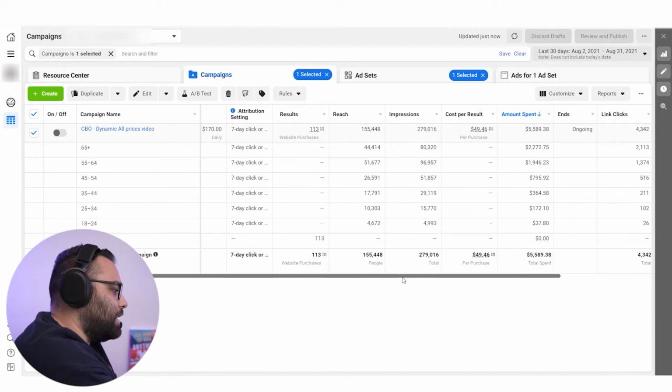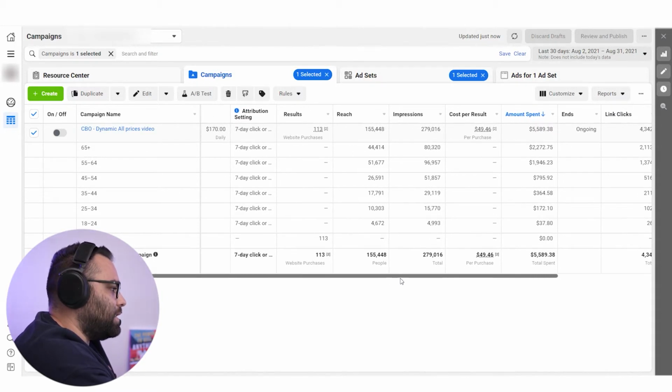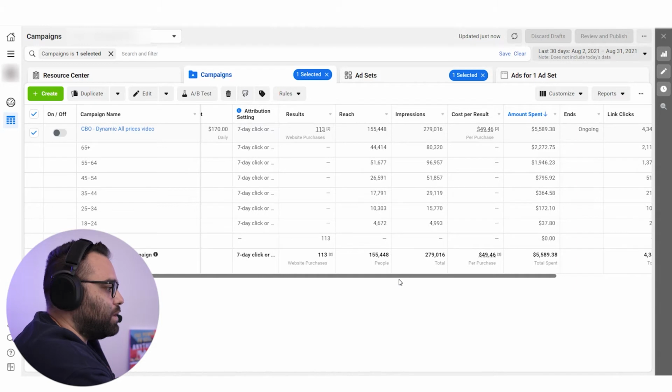If my ads are not working, what is going to happen? Then you are helpless. That's the truth. And the point that I'm saying that not having the breakdown of results, because we cannot see how Facebook is spending our money, it's tragic. Because if 65 plus, for example, is spending a lot of money, but it's not giving you the cost per acquisition that you want in order to be profitable, maybe in your next ads, and this is what we used to do back in the spring, we were able to actually say, okay, I'm not going to target 65 plus, I'm going to go until 64. So now this option is gone.